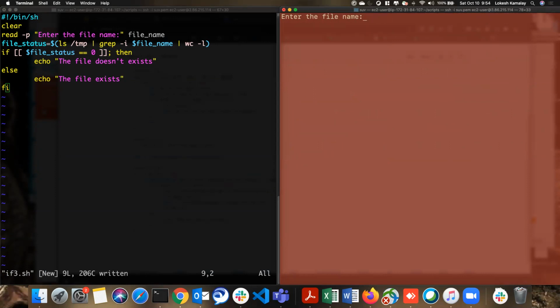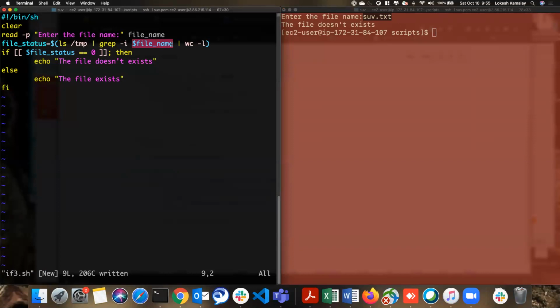I run it again with some different name. Doesn't exist. So now I just parameterized this one. Now my script can work for multiple purposes because I'm using variables here. This is how we use variables to make a program work in all scenarios. But if I use the file name directly, the entire script will only work for a single file, right? So by using the variable, I made it work on multiple files.